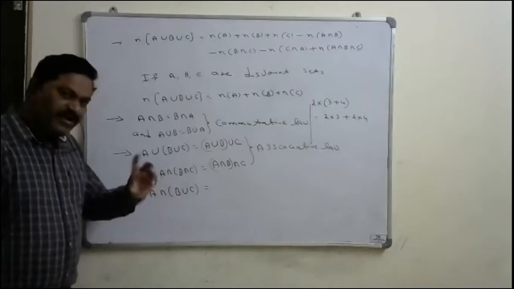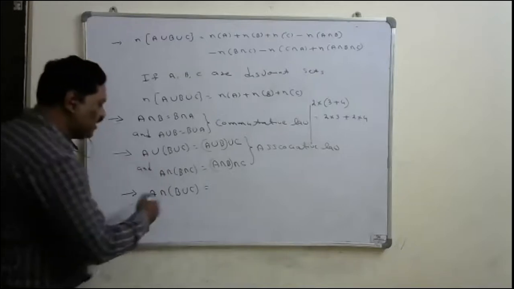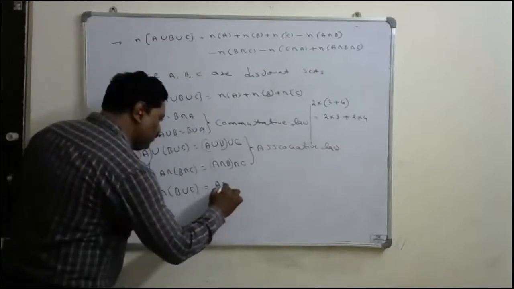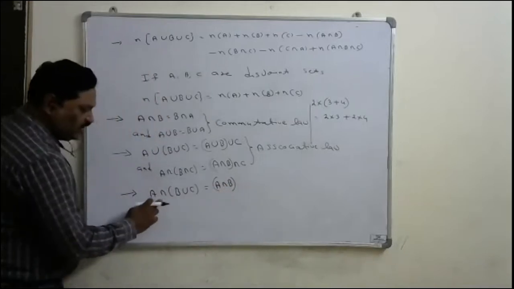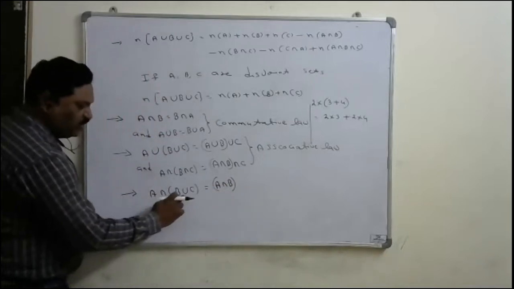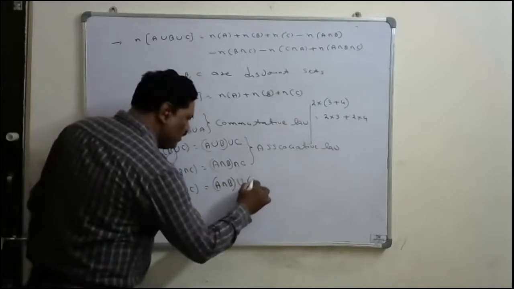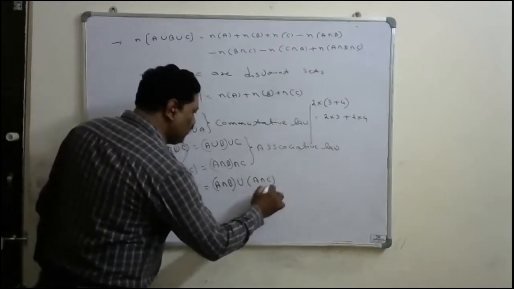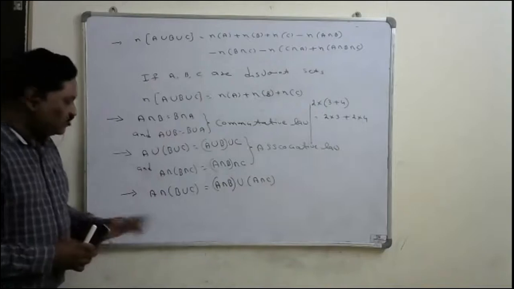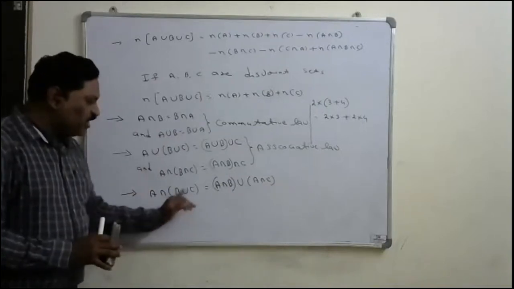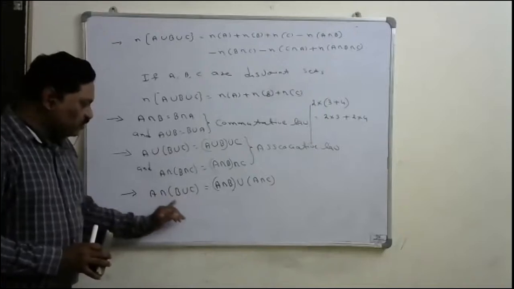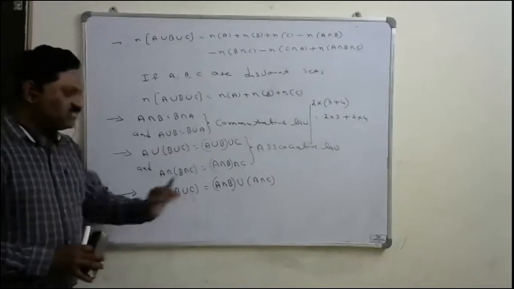If you have two different operators, we can write this as A intersection B, this is one term, and we have to multiply both terms by A intersection. So A intersection B union A intersection C. With the outside and inside having two different operators, you multiply A intersection with both terms.